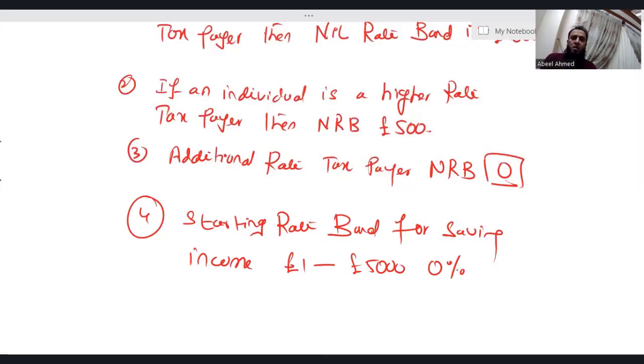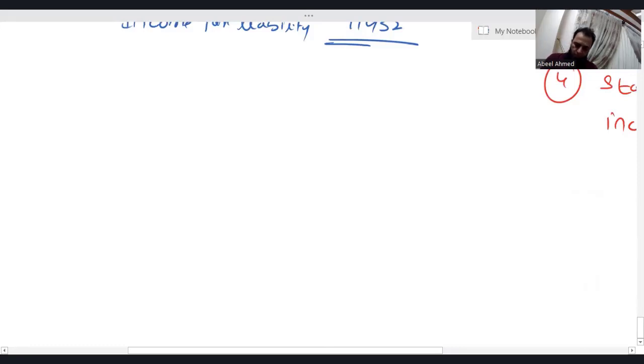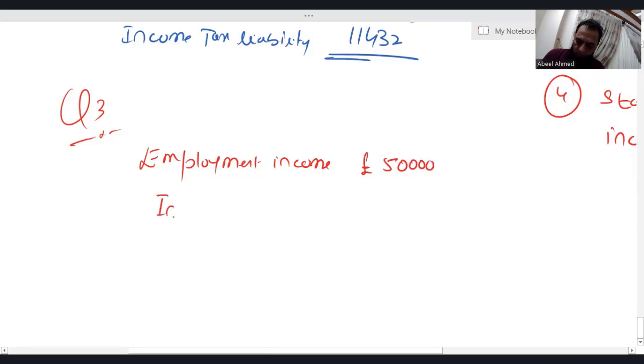Now let's apply these rules through questions, okay? Because you need to learn the rules and the application, obviously. So let's see the third question. Employment income, we know that's a non-saving income. Let's say employment income is 50,000. Interest income is a saving income, okay? Requirement is the same, you just need to calculate income tax liability.